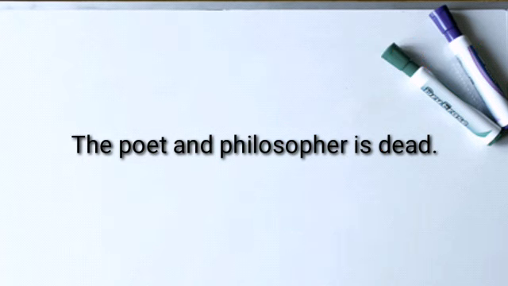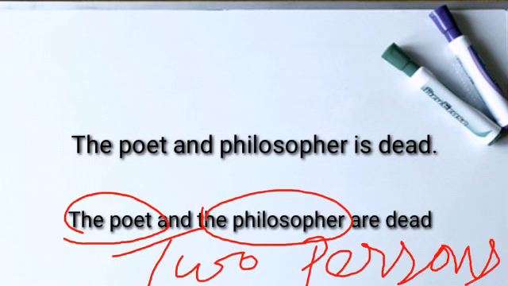If the article the is used once, then two nouns refer to the same person. So the verb will be singular. But if it's mentioned twice, then it refers to two persons, and the following verb should be plural. For example, the poet and the philosopher are dead. Here we see the poet and the philosopher. Because the article the is used twice, it is referring to two different persons. So the following verb is also plural.